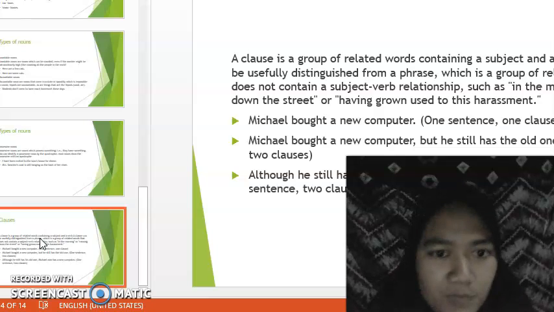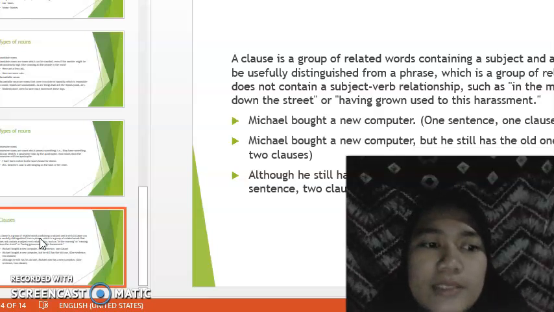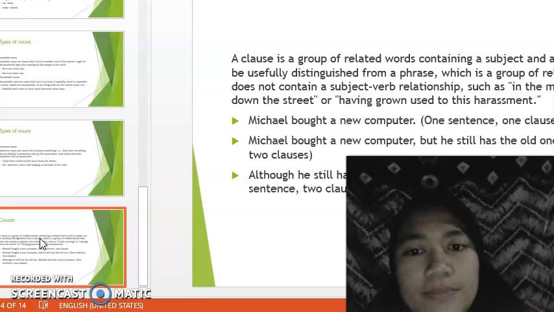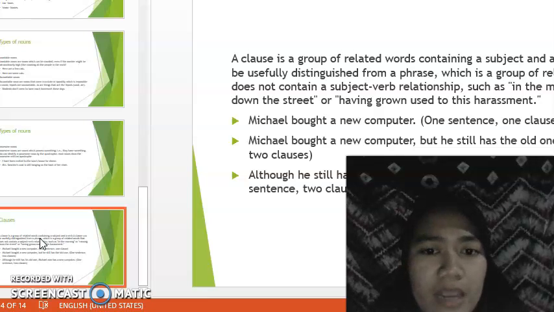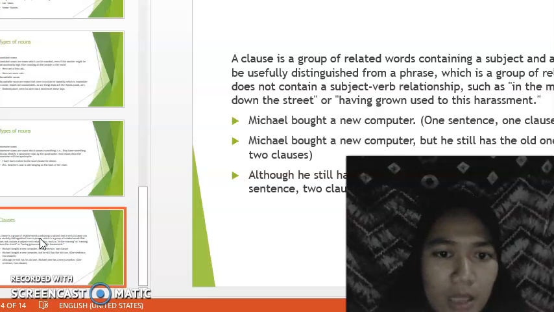And then clauses. A clause is a group of related words containing a subject and a verb. A clause can be usefully distinguished from a phrase, which is a group of related words that doesn't contain a subject-verb relationship, such as in the morning, or running down the street, or having grown used to this harassment.